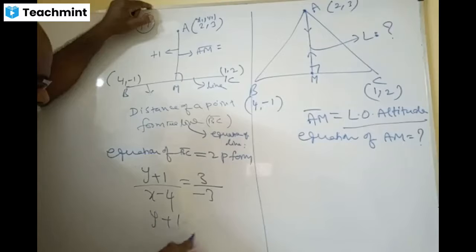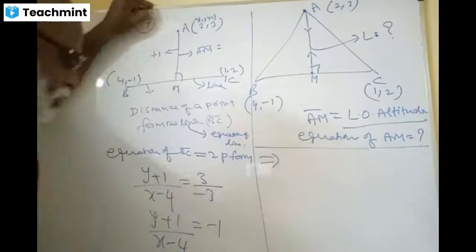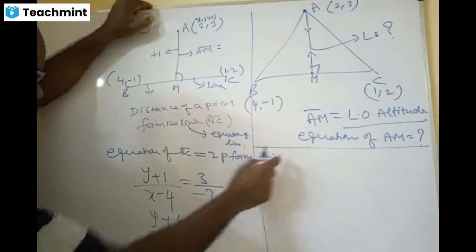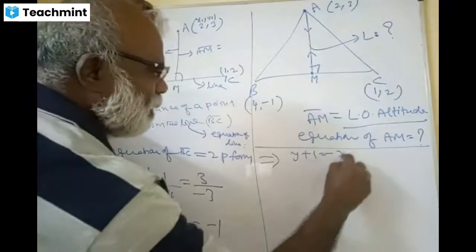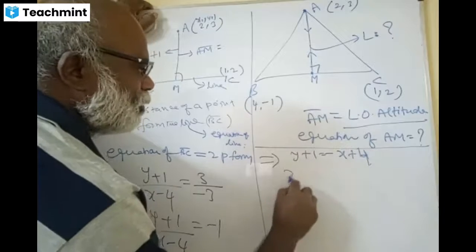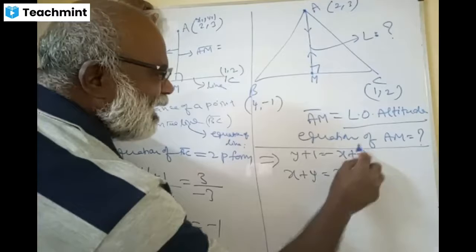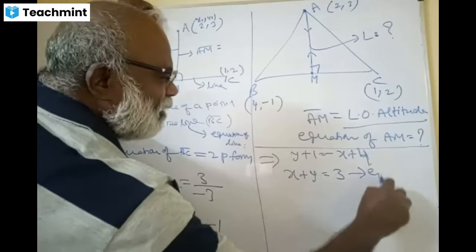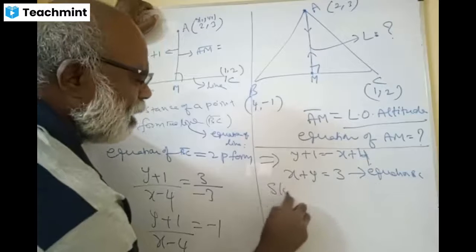Therefore, y plus 1 by x minus 4 is equal to minus 1, which further implies y plus 1 equals minus x plus 4, right? So x plus y is equal to 3. This is the equation of BC. What is the slope of BC, dears?